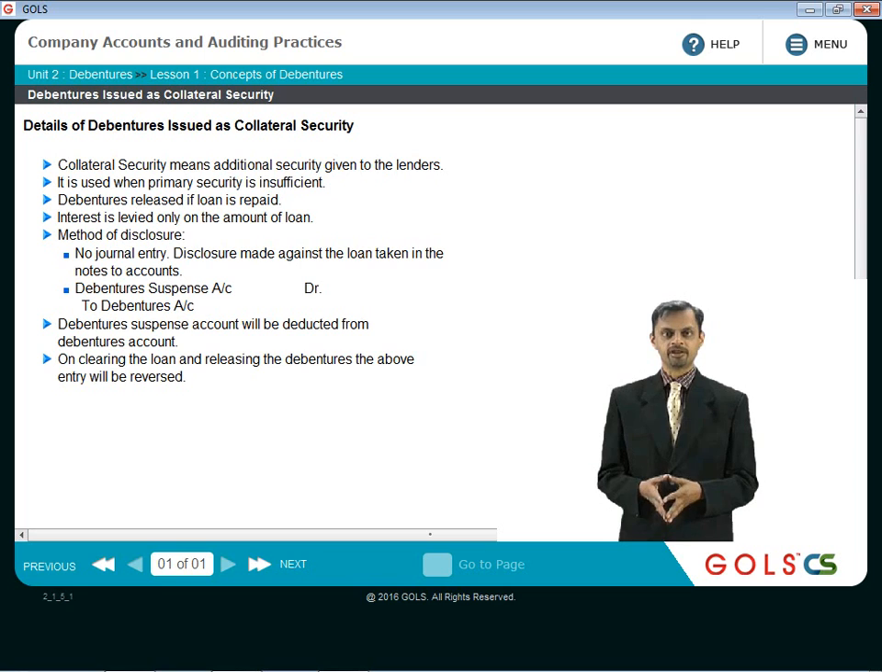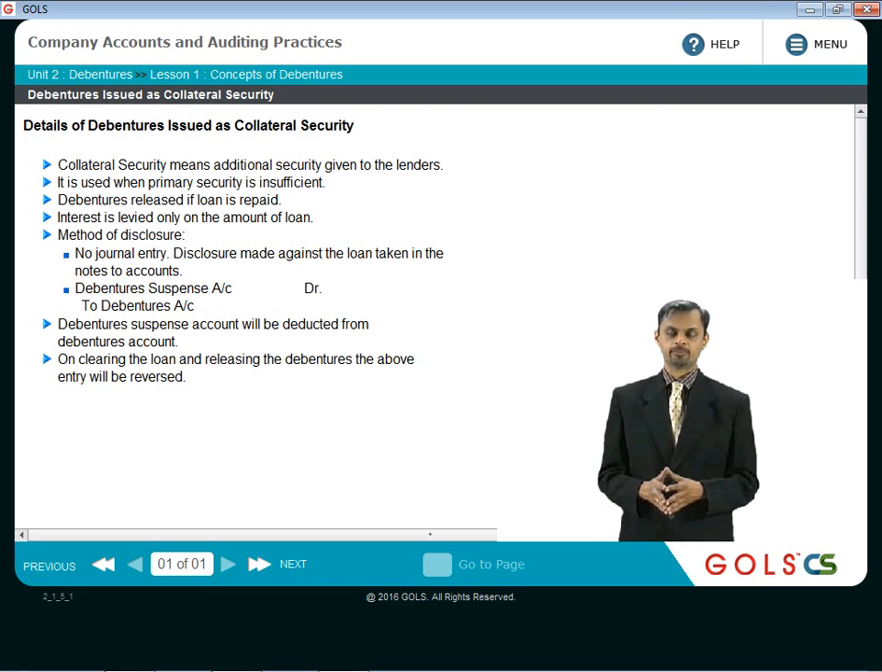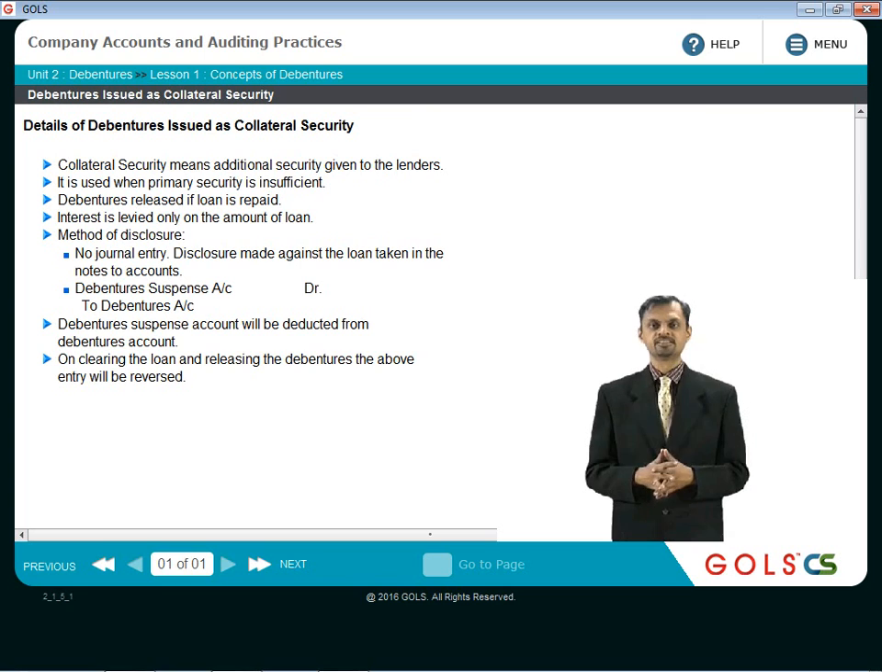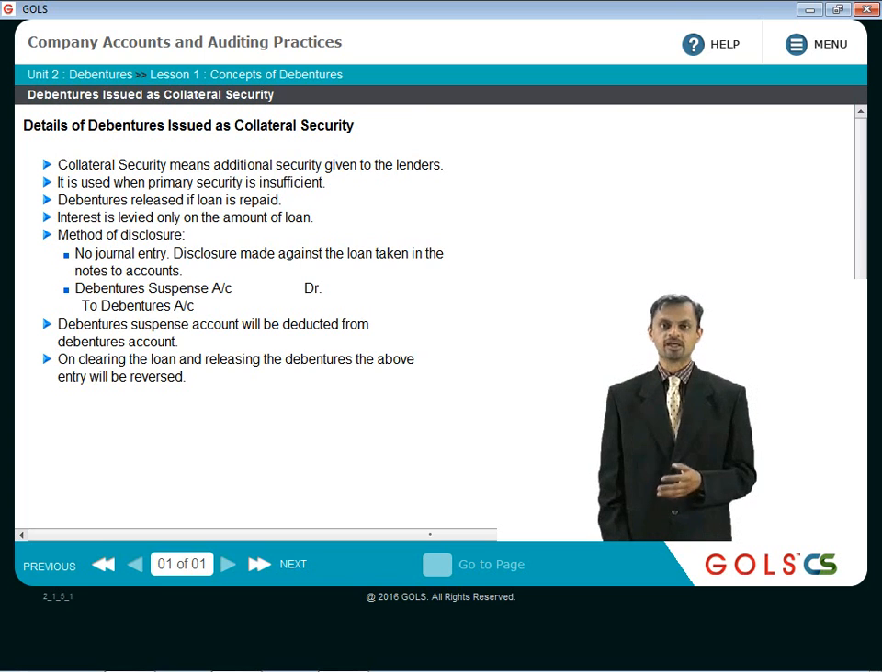Suppose the loan is not repaid, then obviously the debentures will be invoked by the lender. So then what you will do, the loan account will have to be closed. So loan account will be debited, and this debenture suspense account also will be closed, so it will be credited. So effectively loan account is closed, debenture suspense account is closed. What remains is basically the debentures account. So then in the long-term borrowings you will have this debentures account amount appearing. So this is how you pass the entries in case of debentures issued for consideration, debentures issued as collateral security.